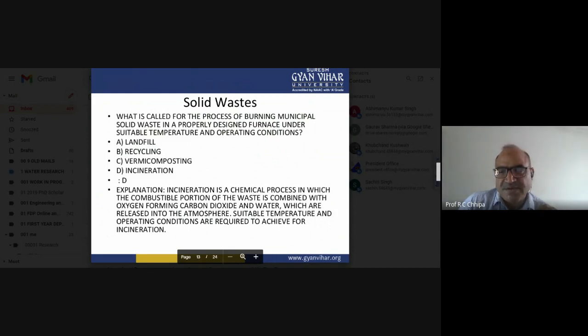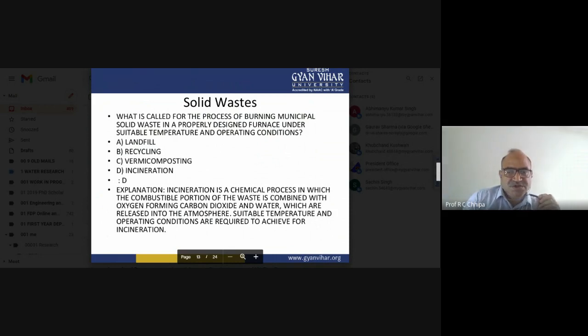Incineration is a chemical process in which the combustible portion of the waste is combined with oxygen, forming carbon dioxide and water, CO2 and H2O, which are released into the atmosphere.